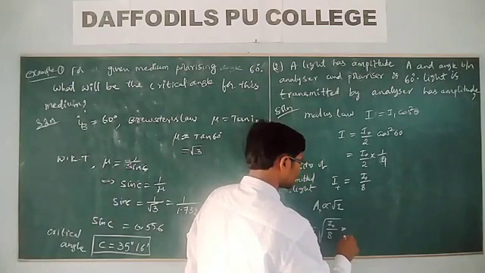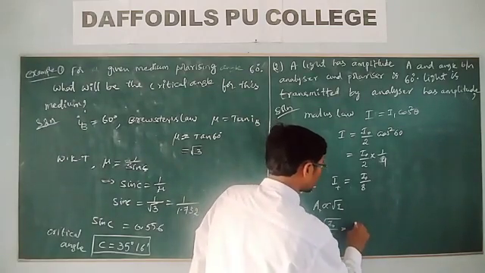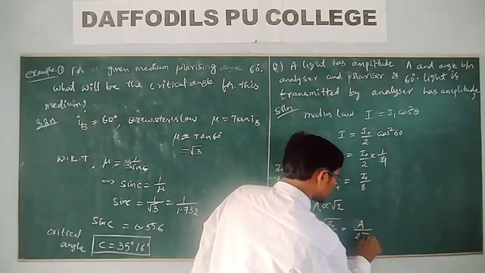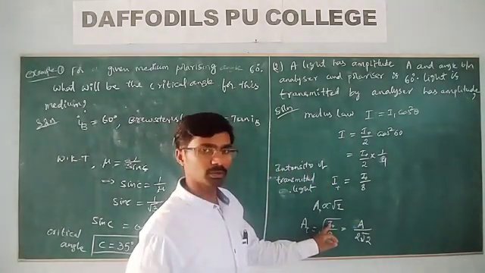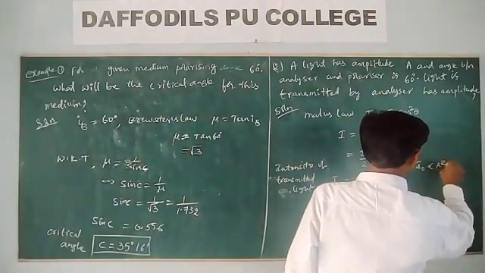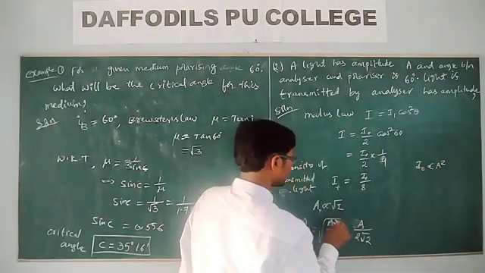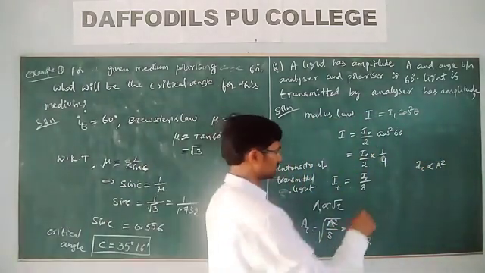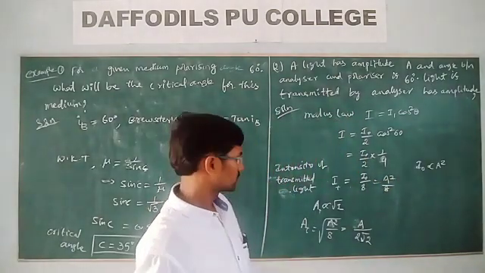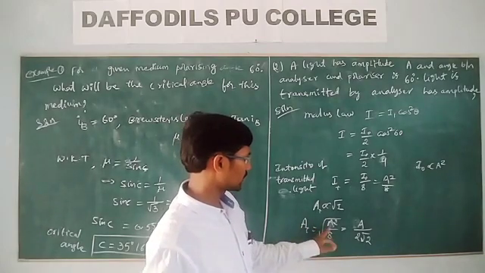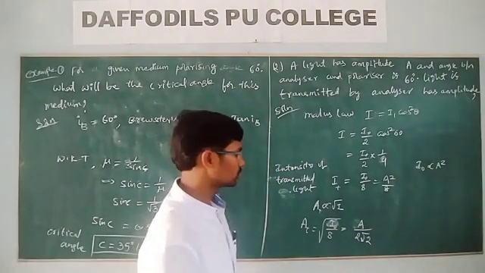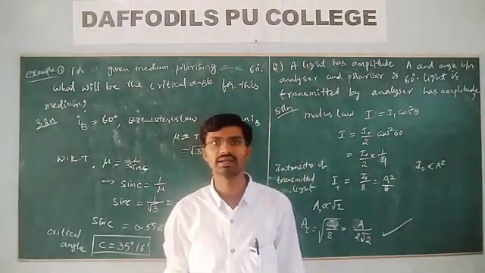So A for the transmitted light is root of I naught by 8. Since I naught is proportional to A square, this becomes root of A square by 8, which is A by 2 root 2. That is the amplitude of the transmitted light.